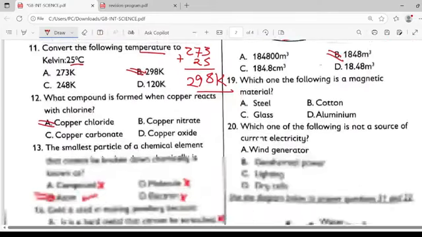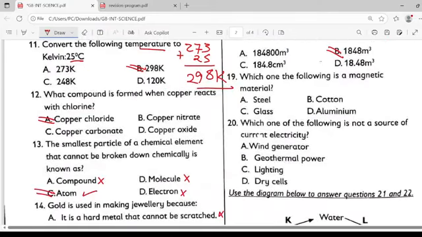Let's have a look at question number 19. Which of the following is a magnetic material? Magnetic material, we do talk about what is called the tin can, where this one is for steel. So here you can see our magnetic material is steel. That is A for apple.